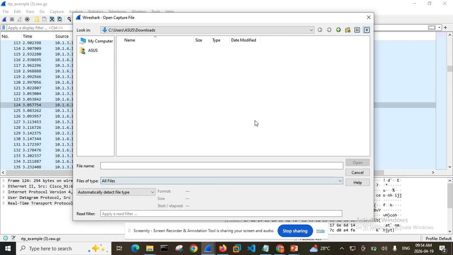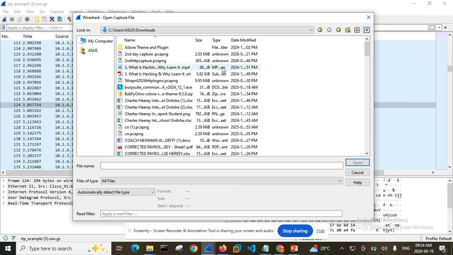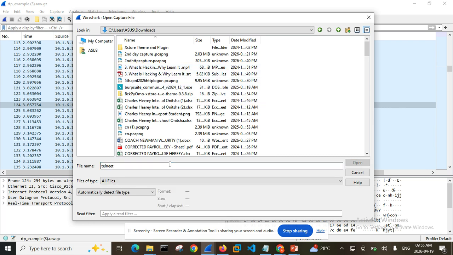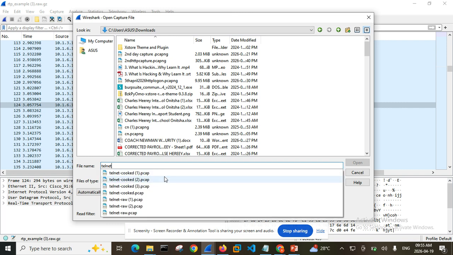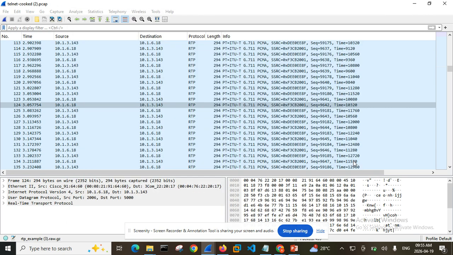Let me click on all files, then downloads. So I want to click on telnet. I'm selecting one of them and then uploading it.